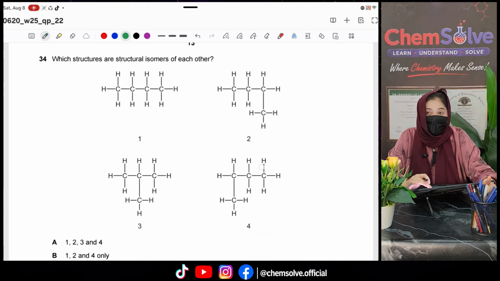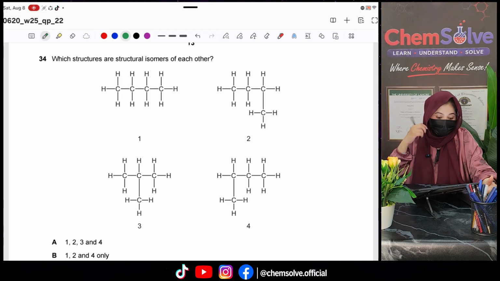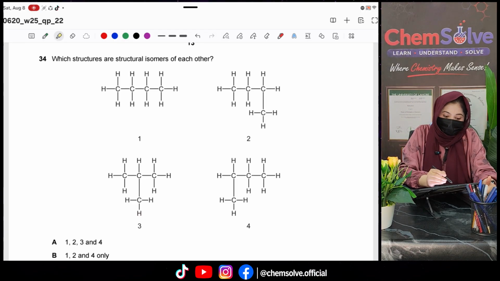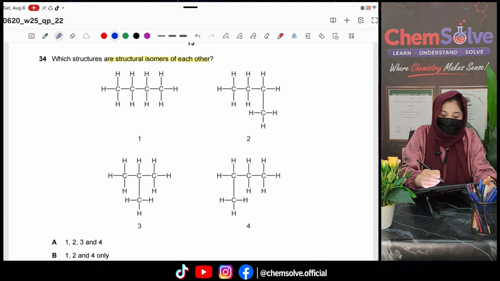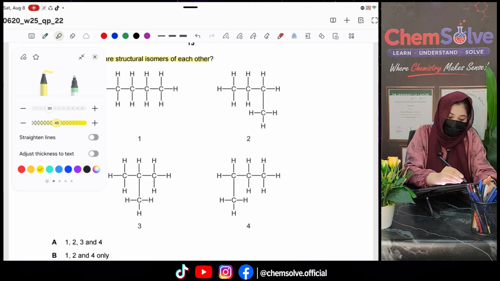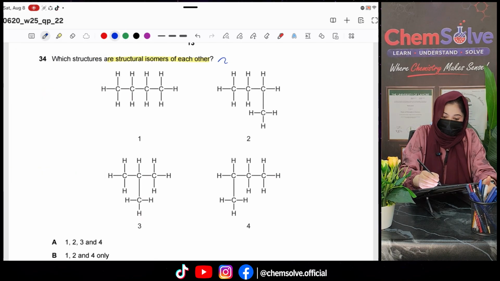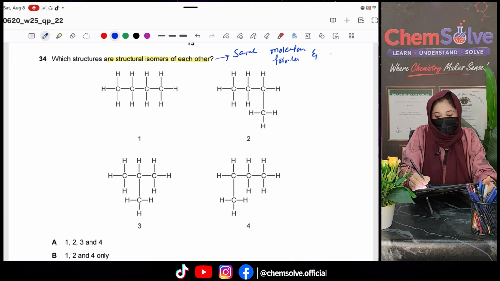So the next question is question number 34. Which structures are structural isomers of each other? So we know that isomers have the same molecular formula and different structural formula.